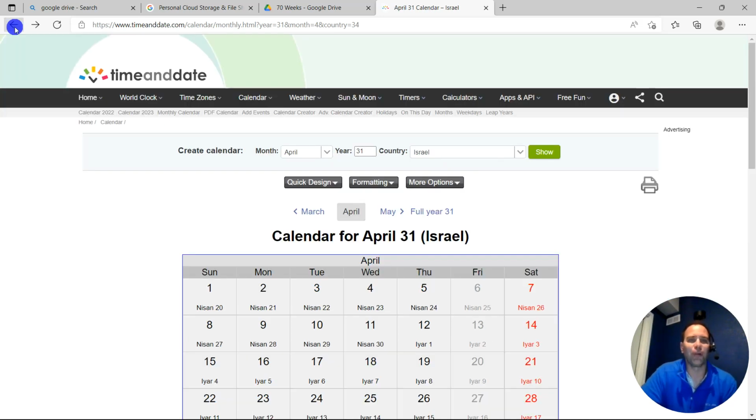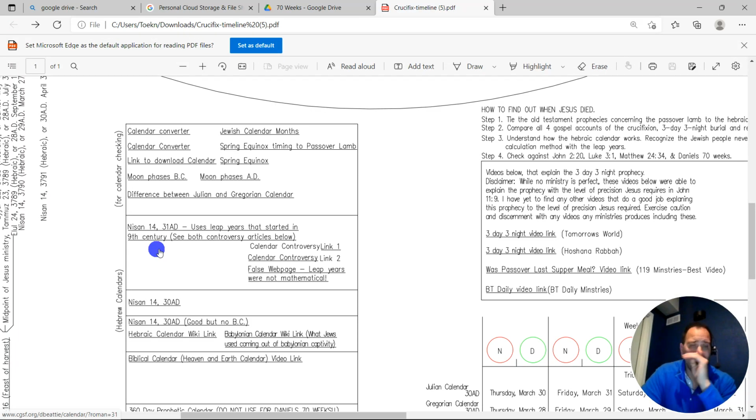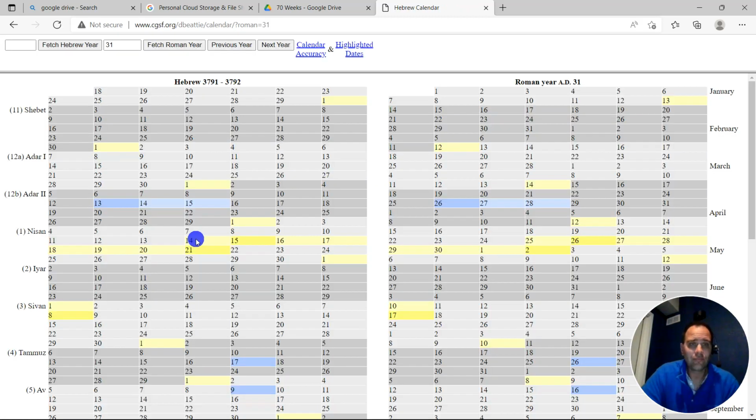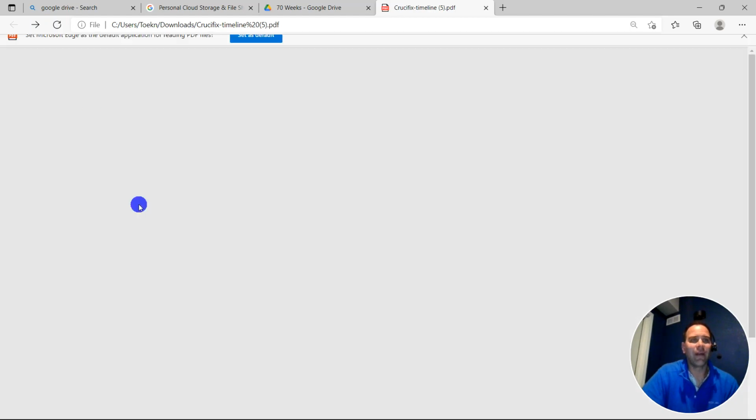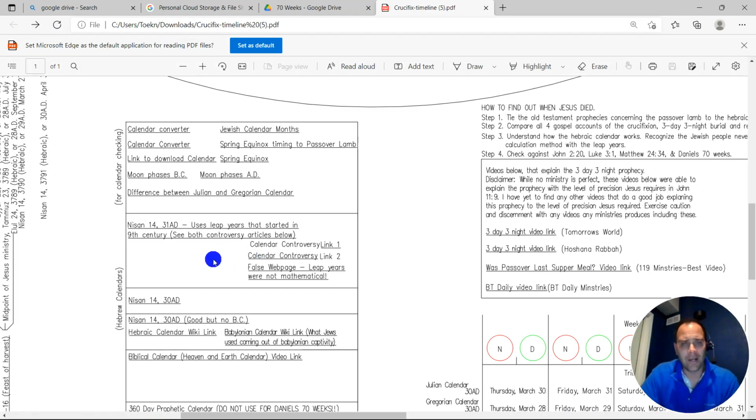Alrighty, so here's the problem. I'm going to go to a calendar, use the calculation method. Adar 1 is the last month of the Hebraic calendar. If it's a leap year, you add it again. That gets the new moon back to the other side. Now this 3180, I already showed you, is not a leap year. Well, the calculation method turned it into a leap year. So now you've got a whole bunch of people believing that Christ died in 31 AD, because the calculation method is throwing a lot of people off.